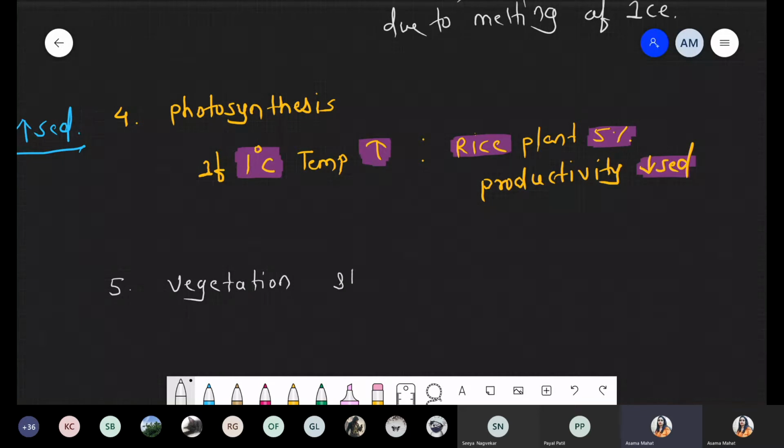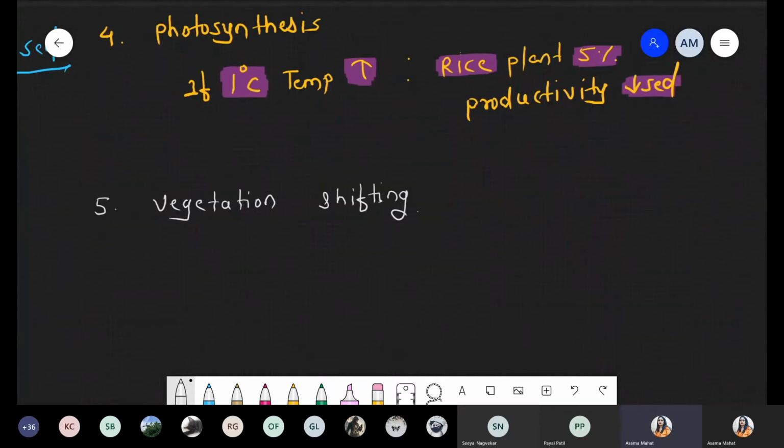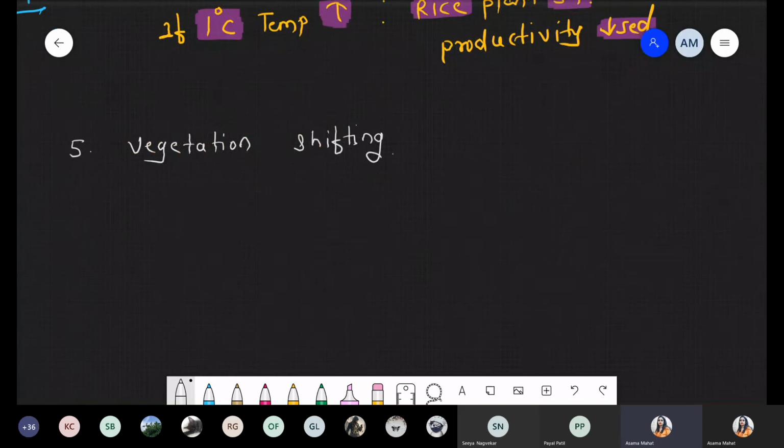I'm explaining what is the meaning of vegetation shifting. Just suppose this is a part of the earth: the North Pole, and the South Pole.